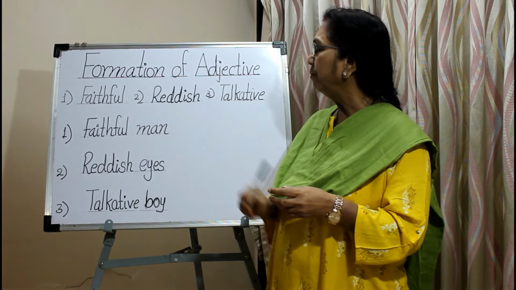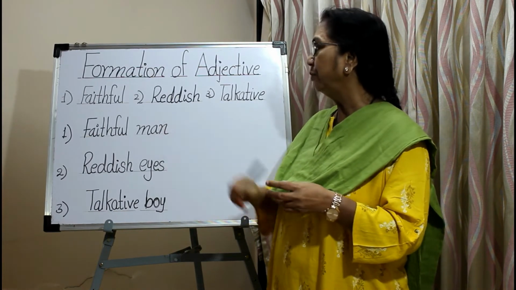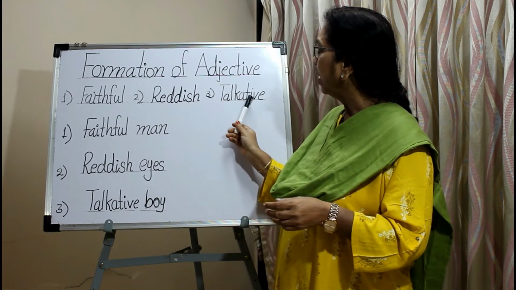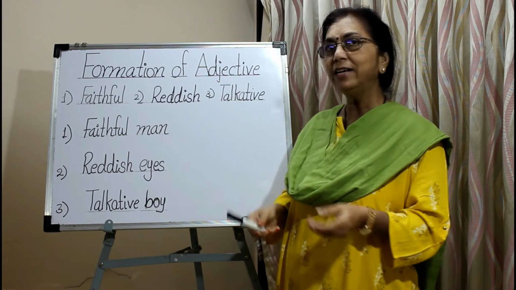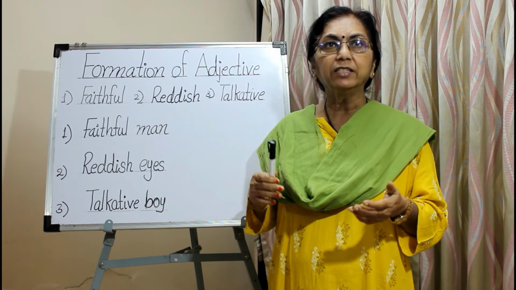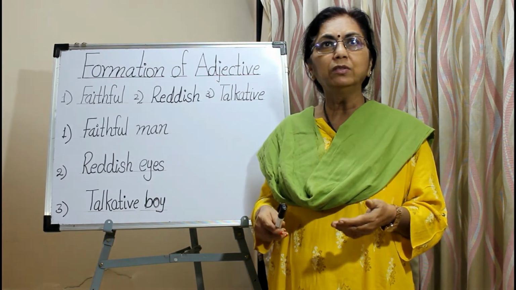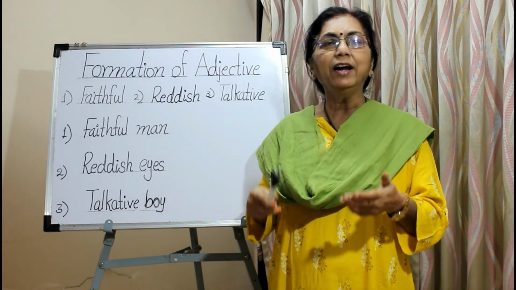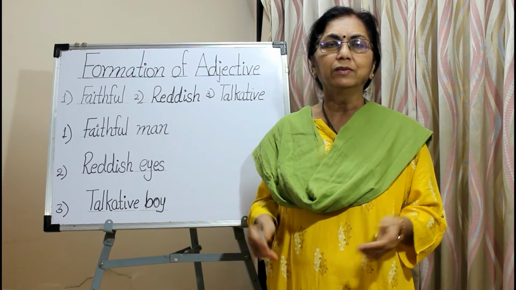Adjective also can be formed by adding suffix to the adjective itself. Adjective can be formed by adding the suffix to the verb. So let's see the examples of different suffixes, how they are added to the nouns, verbs and adjective to form the new adjective or new words.